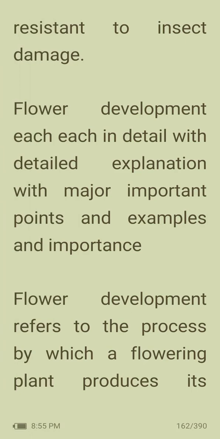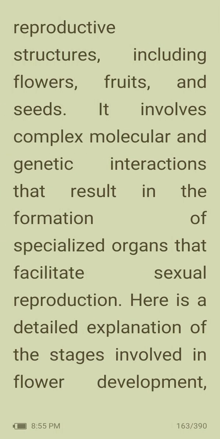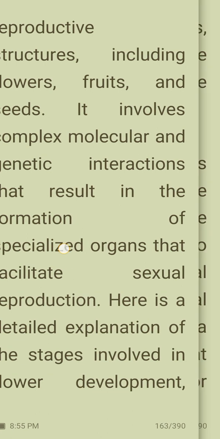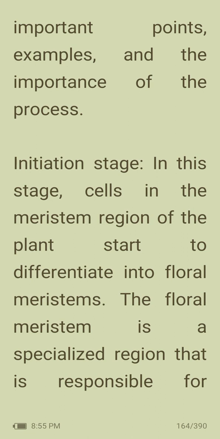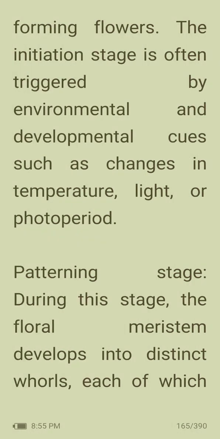Flower development. Flower development refers to the process by which a flowering plant produces its reproductive structures, including flowers, fruits, and seeds. It involves complex molecular and genetic interactions that result in the formation of specialized organs that facilitate sexual reproduction. So, initial stage. In this stage, cells in the meristem region of the plant start to differentiate into floral meristems. The floral meristem is a specialized region that is responsible for forming flowers. The initiation stage is often triggered by environmental and developmental cues such as changes in temperature, light, or photoperiod.